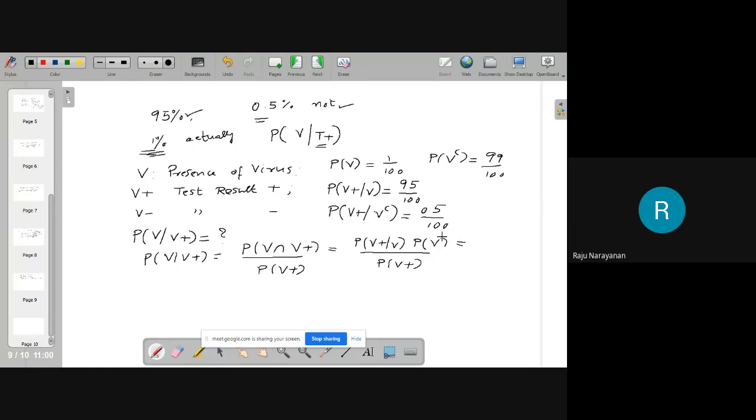Probability of V intersection V+ is probability of V+ given V times probability of V. V+ given V is 95/100, probability of V is 1/100, and probability of V+ we don't know, that we have to find.